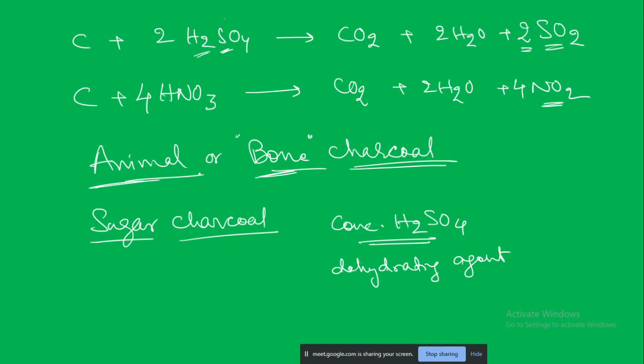Basically, when we heat in the absence of oxygen, we are trying to remove all the water content, make it very dry, and get rid of the volatile matter. The same thing we do with concentrated H2SO4, removing it without heating. Here sugar is nothing but glucose, C6H12O6. Other than carbon, only hydrogen and oxygen are there. So if you use concentrated sulfuric acid, you remove this water component, and what will be left is excellent pure quality carbon.